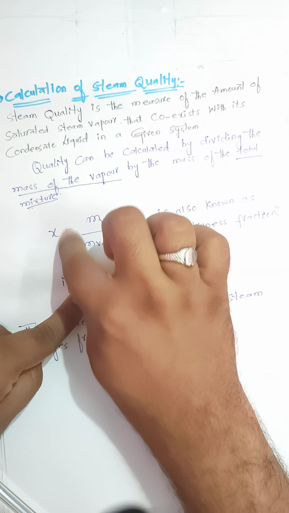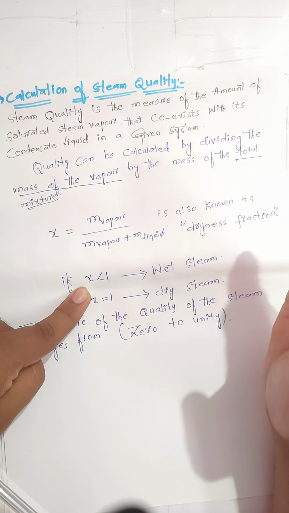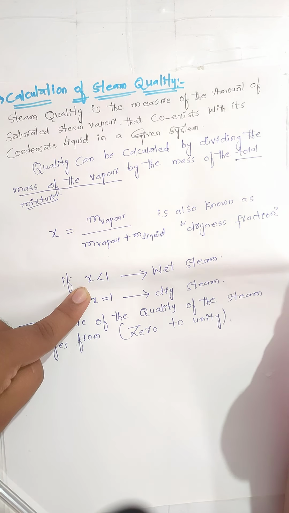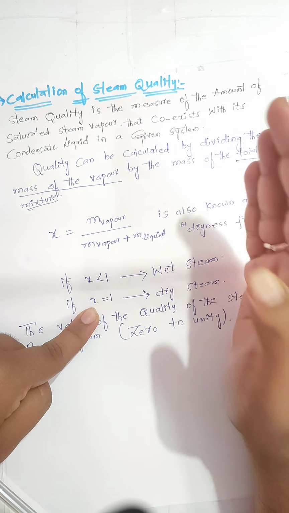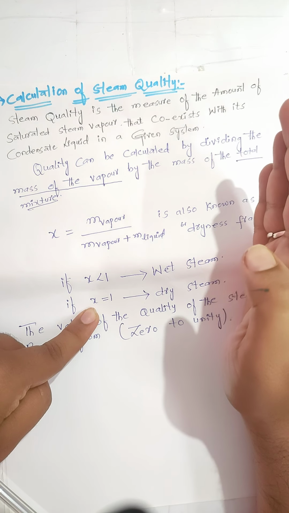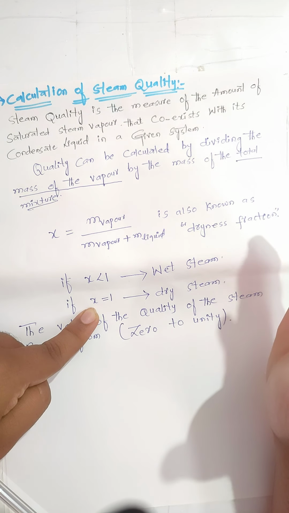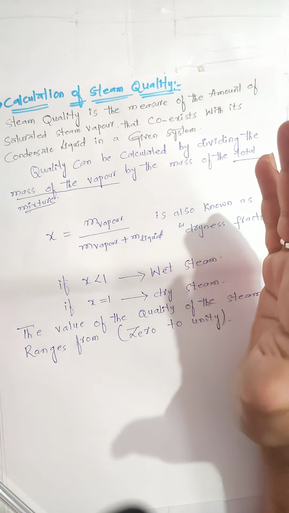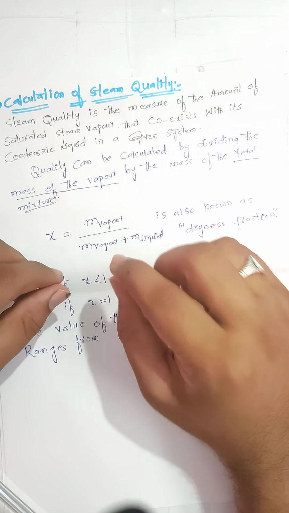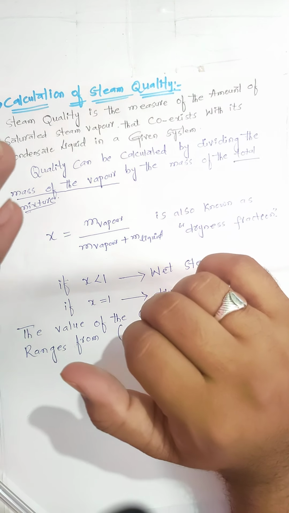If this X value is lesser than 1, such type of steam we can say as wet steam. If this X value is equal to 1, such type of steam we can say as dry steam. Okay, so the value of quality of the steam ranges from 0 to unity.